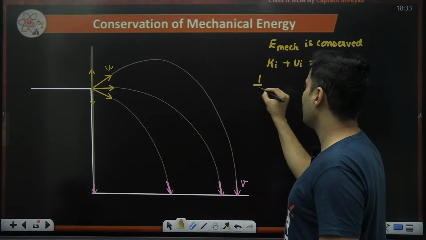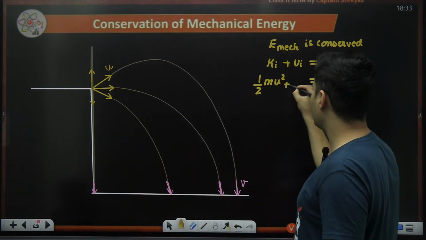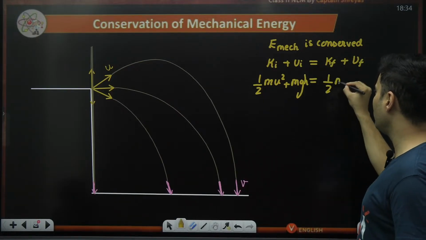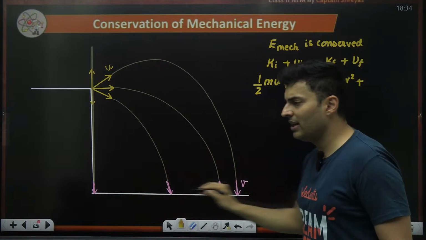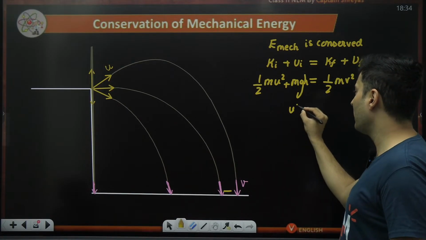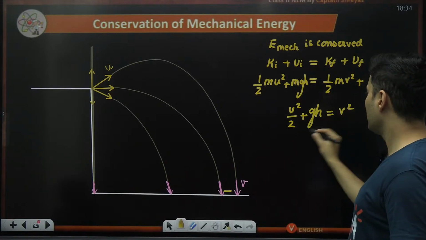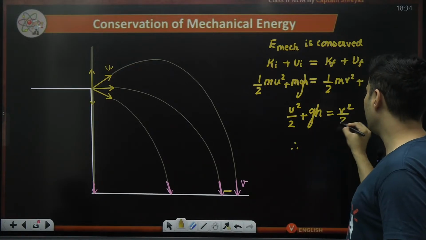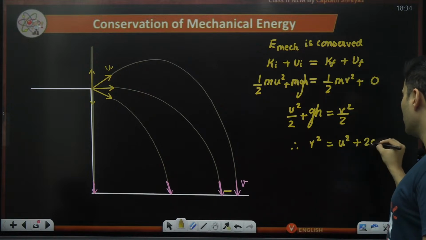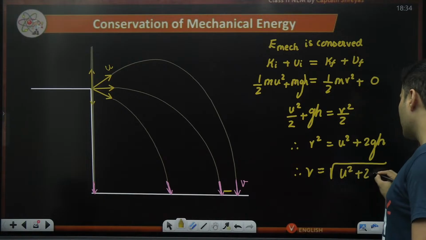Initially, the kinetic energy is half mu square. Potential, I'm at a height h, so I'll put mgh. Here, the kinetic energy is half mv square, and when I'm on the ground level, the potential energy I'm taking as 0. Cancelling m, I'm just getting u square by 2 plus gh is equal to v square by 2. So multiplying by 2, v square will be u square plus 2gh. Therefore, v will be root of u square plus 2gh.